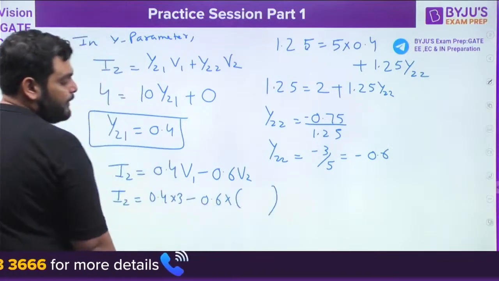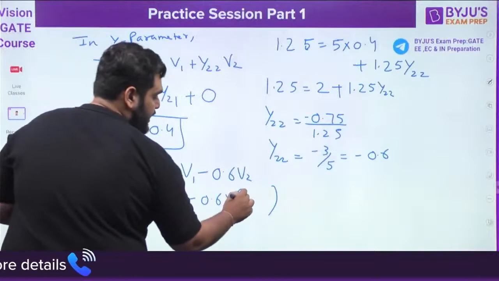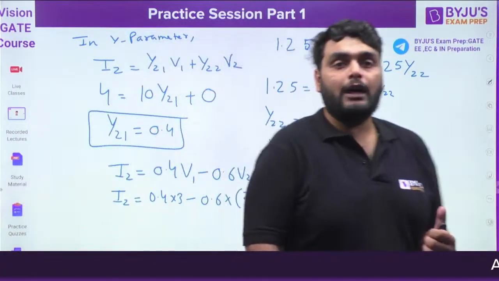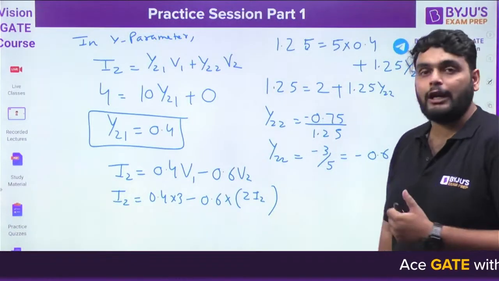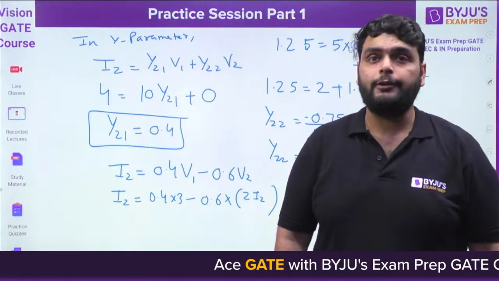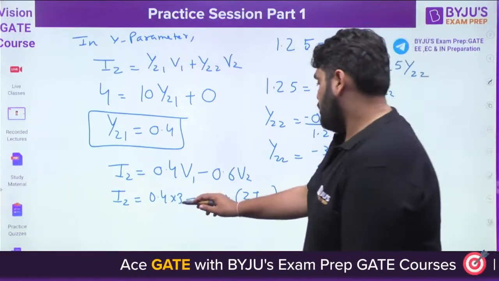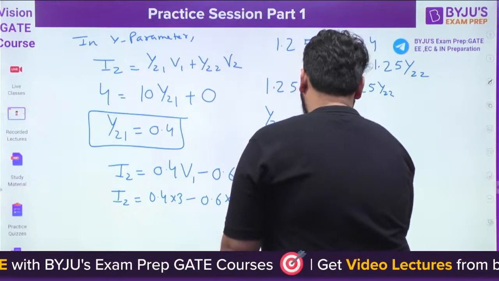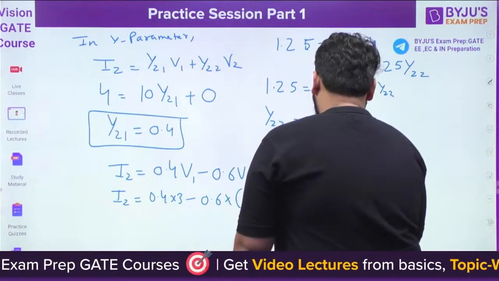What is v2, beta? v2 is I2 multiplied by RL. So by solving this I can find out I2. Yes or no, tell me in the comment section, can you find out I2 here? So it becomes 1.2 over 2.2, so I2 comes out to be 1.2 divided by 2.2 ampere.